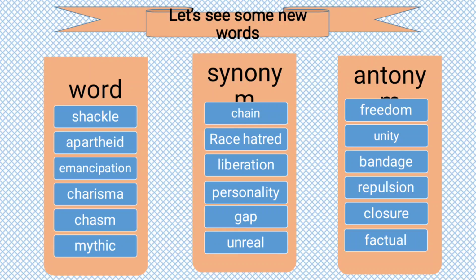So these are the words that you have found after going through the passage. I think these words are unknown or maybe difficult for some students, and that is why I gave their meaning and also their antonym.